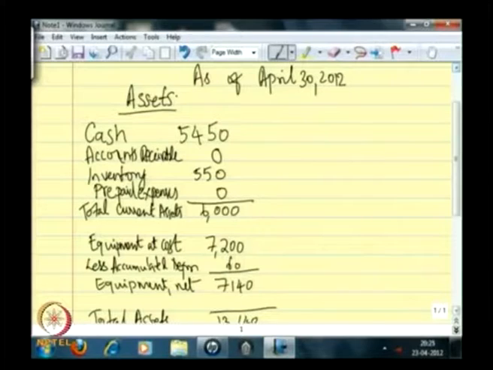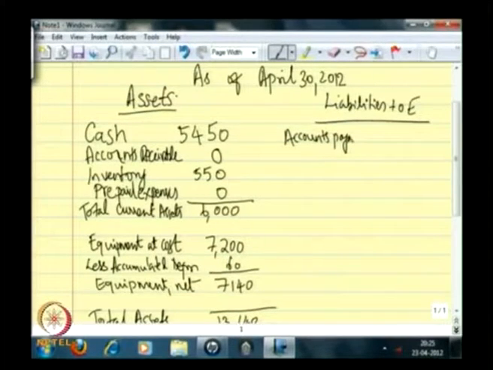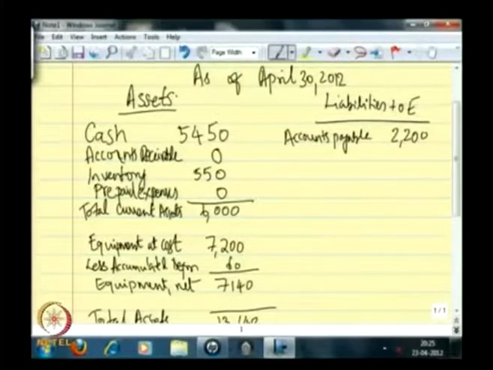Now, this is the asset side. On the other side will be the liabilities plus owner's equity. Now, let us begin the liabilities with the accounts payable. What is the accounts payable? Again we go back to the trial balance and see that the closing balance for the accounts payable is 2,200.